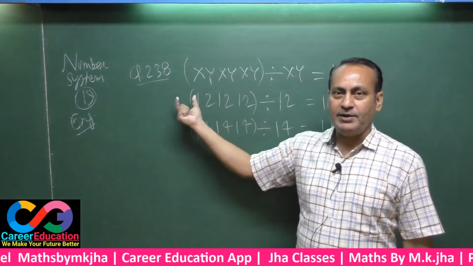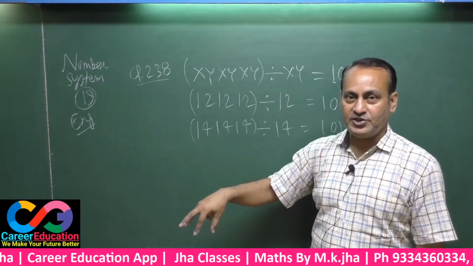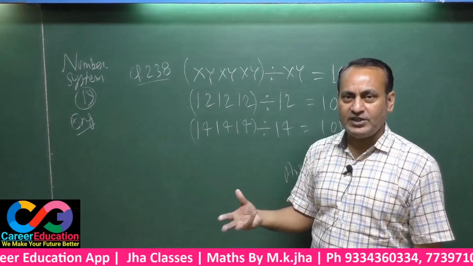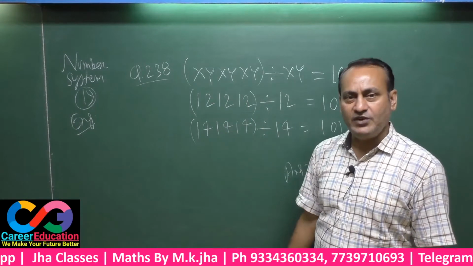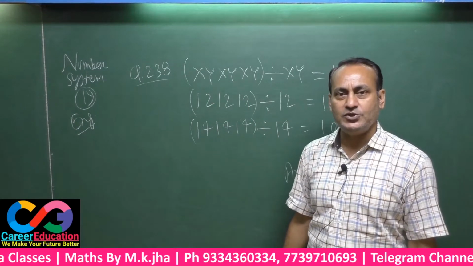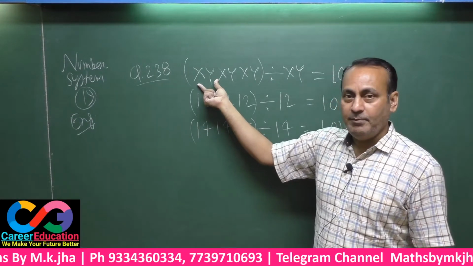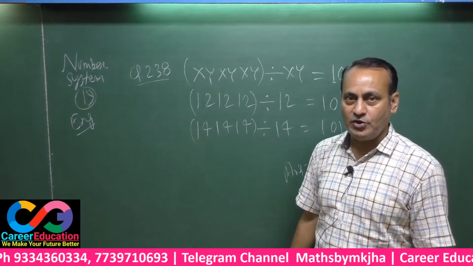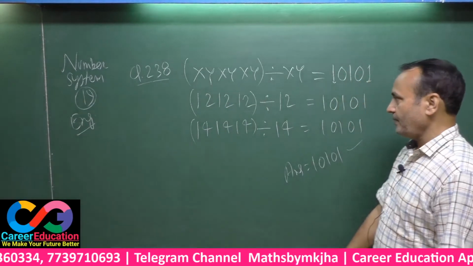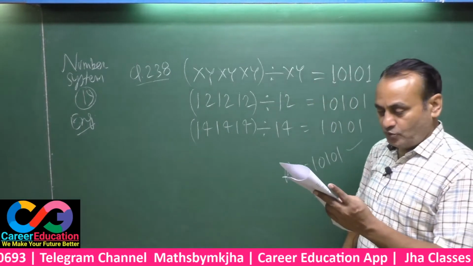If a 2-digit number be repeated twice more, that means a 6-digit number be formed, such type of numbers will certainly be divisible by 10101. If a 2-digit number be repeated once again, making a 4-digit number, that number will be divisible by 101 only. This is question number 238.